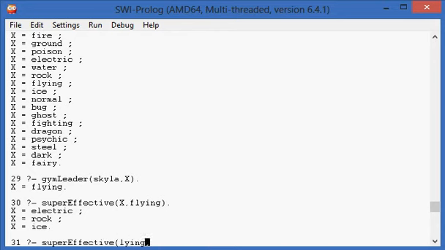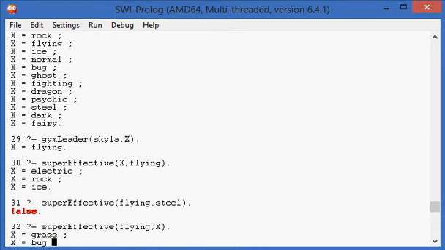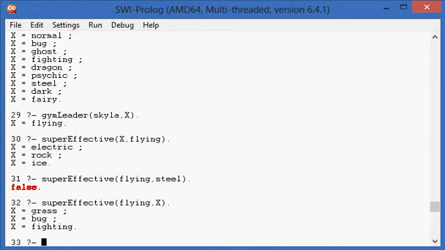Is flying, yep, it's probably super effective against everything. Is flying super effective against steel? Not quite. What is flying super effective against then? It's super effective against grass, bug, and fighting. So that is actually a particularly useful predicate. I am next going to be adding the not very effective and also the has no effect predicate.